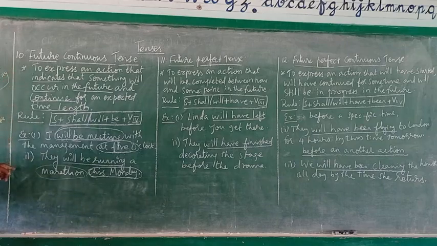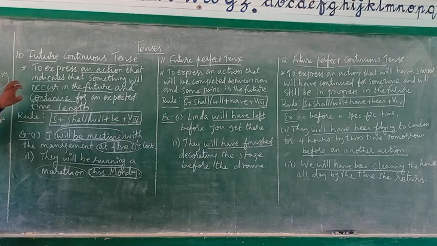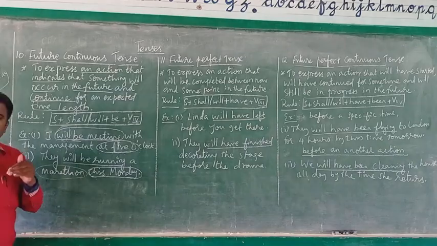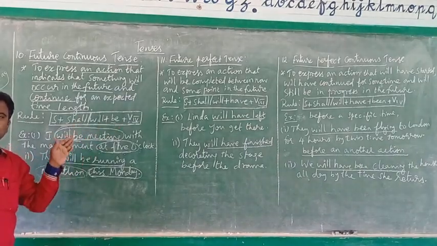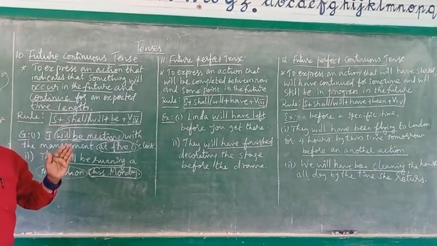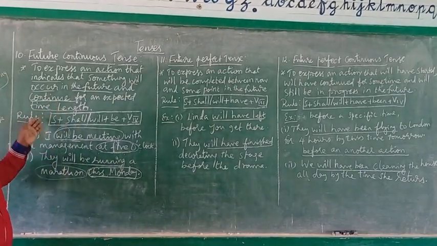Clear? Very good. So future continuous tense, where should we use this future continuous tense? Whenever we are supposed to convey an action that will occur in the future and also will be continuing in the future for an expected time length. In such cases, we should use only the future continuous tense.